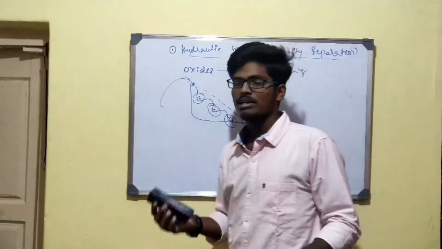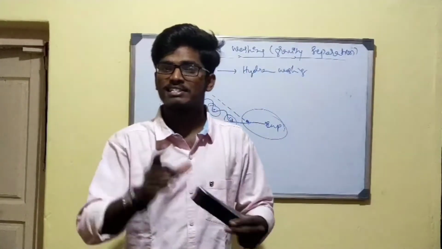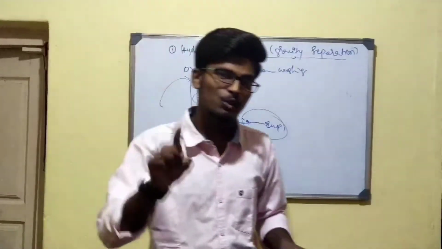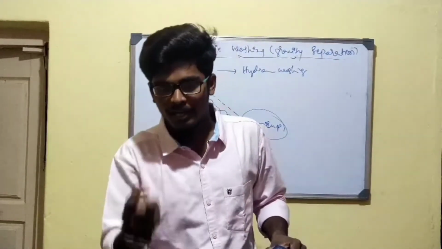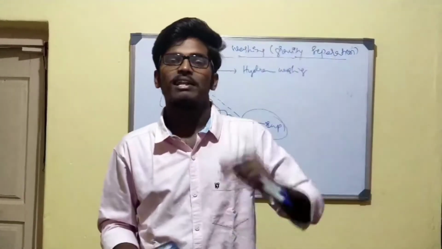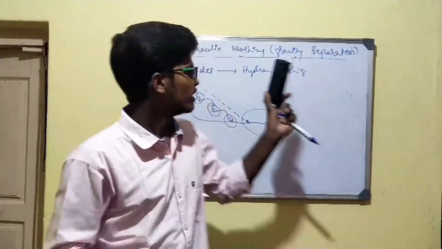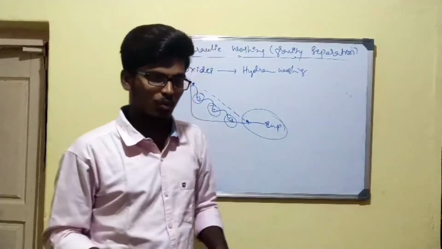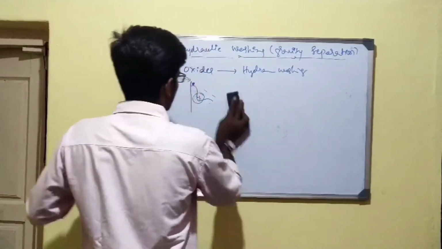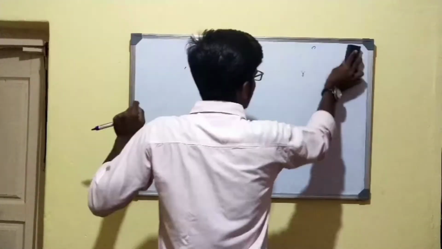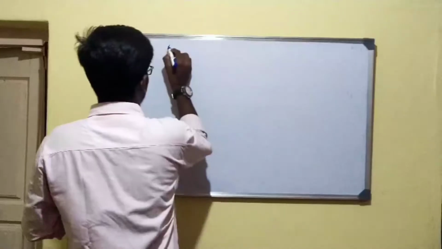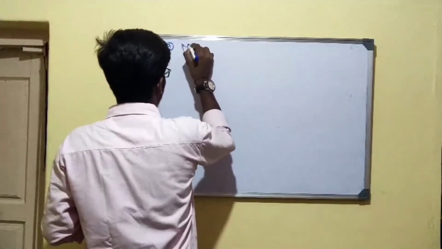This is one method for the concentration of the ore when there is a difference in the densities of the ore particles and the impurities, and the ore particles have higher density while the impurities are lightweight. At that time, we use the hydraulic washing method, or gravity separation, for the concentration of the ore. Now let me discuss the second method for the concentration of ore. We have magnetic separation.